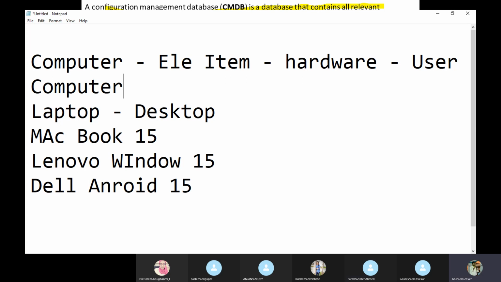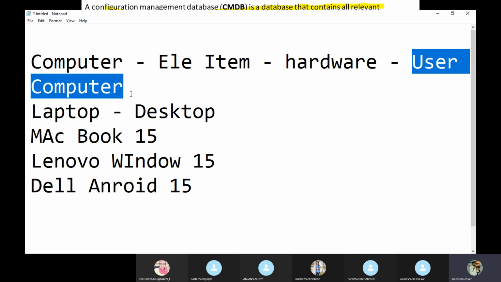Now I come to the question again. User computer. Why?